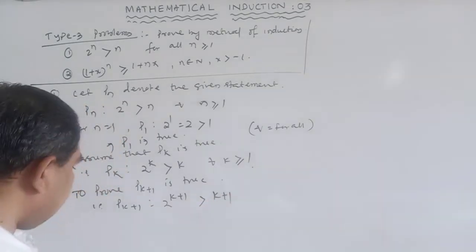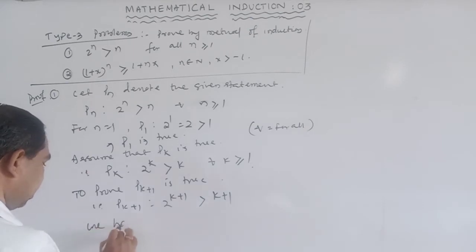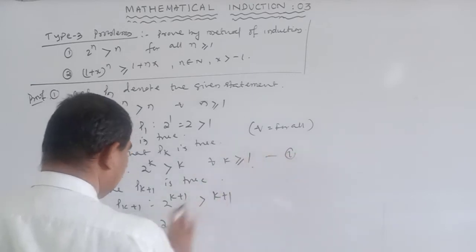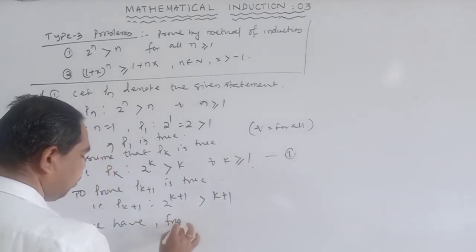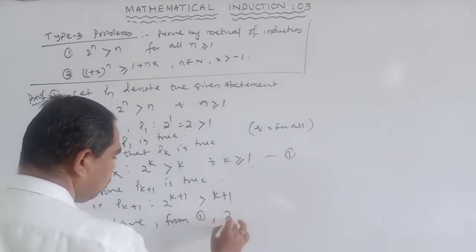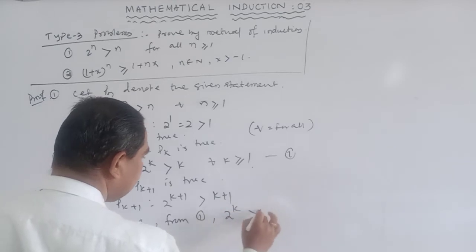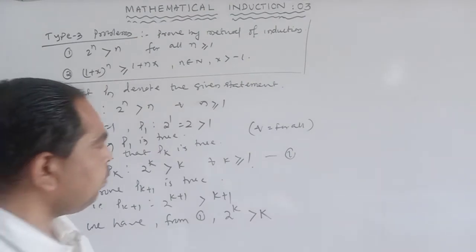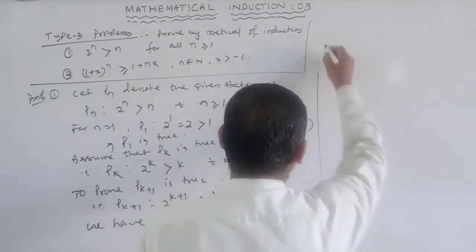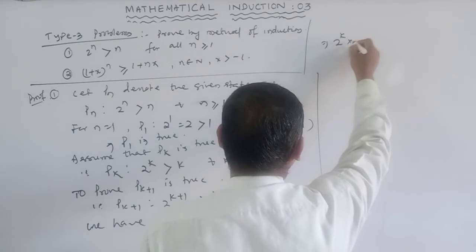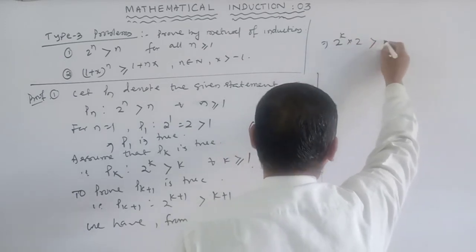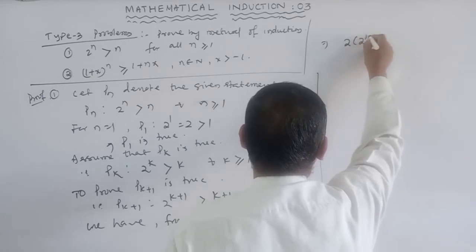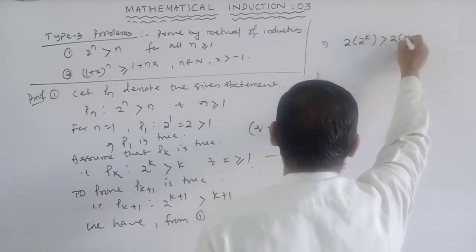We have, from equation 1, 2^k is greater than k. Multiplying both sides by 2, this implies 2 into 2^k is greater than 2 into k.